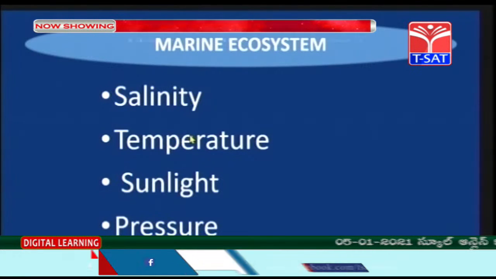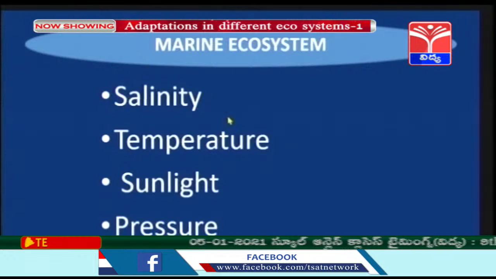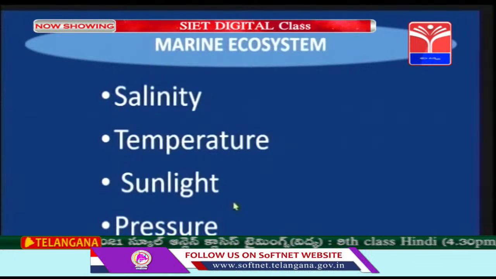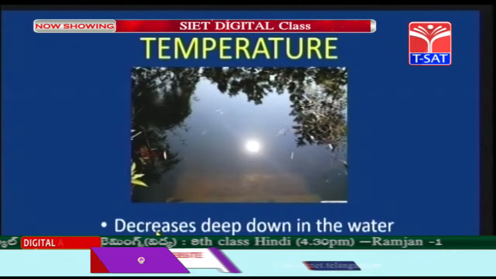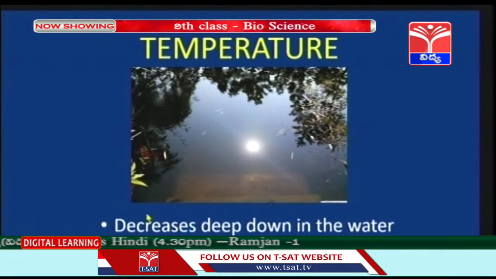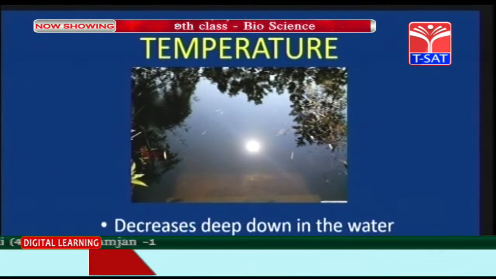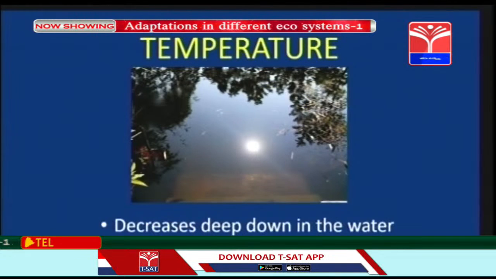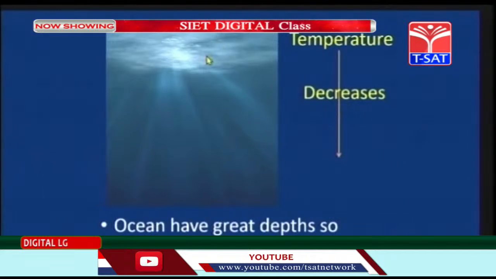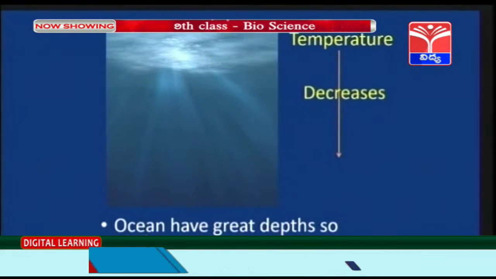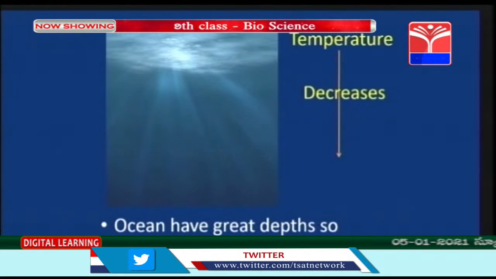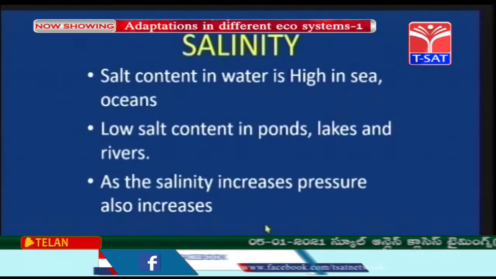The presence of salt in the water, so that is salinity. The temperature, sunlight and pressure. Temperature, children, decreases deep down in the water, depending on the sunlight penetration. So the temperature decreases as we go deep down. Oceans have great depths, so penetration isn't possible.